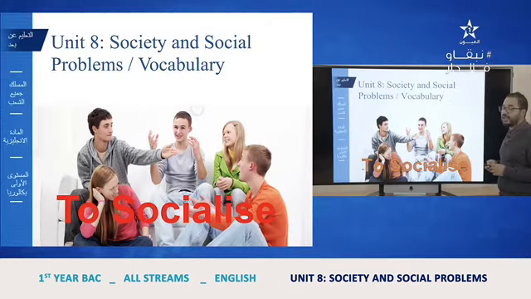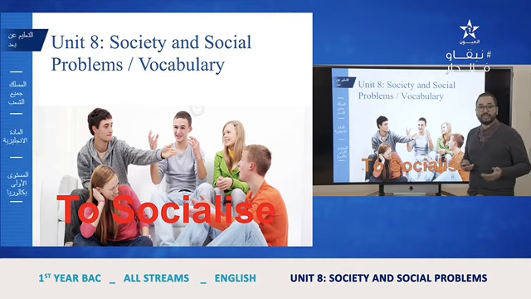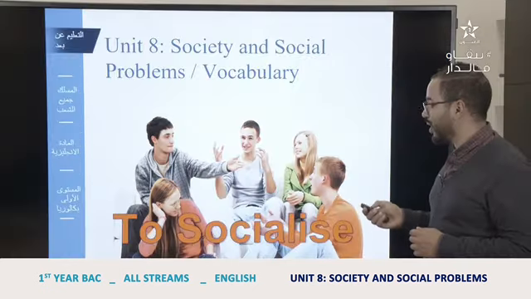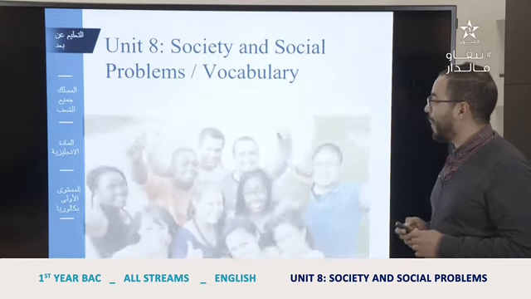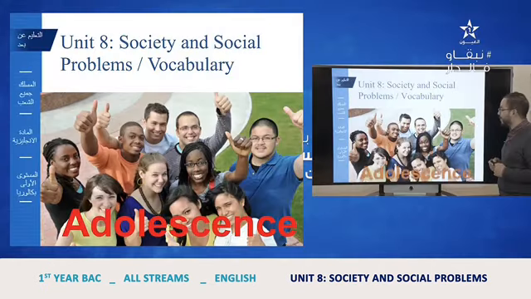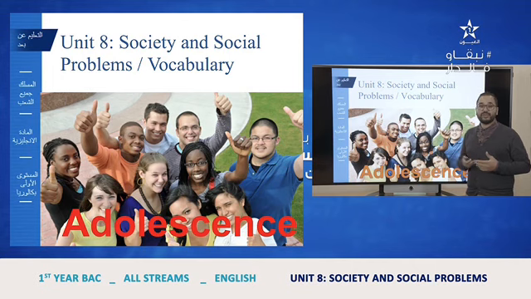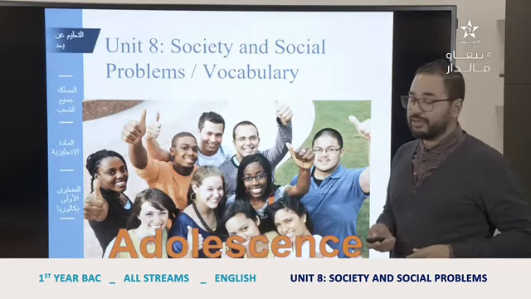To socialize is a verb which means, for example, when you meet your friends and you go out and meet new people, you share information, you share experiences, so this is socializing or to socialize. Adolescence, of course, is the age between puberty and adulthood, which means from, for example, the age of 14 or 15 to becoming an adult.